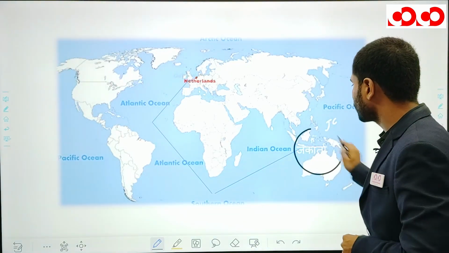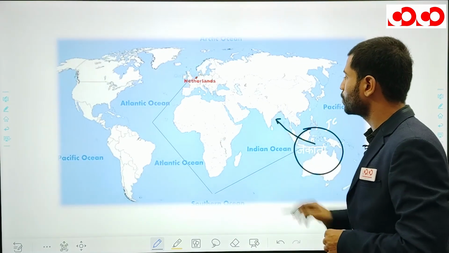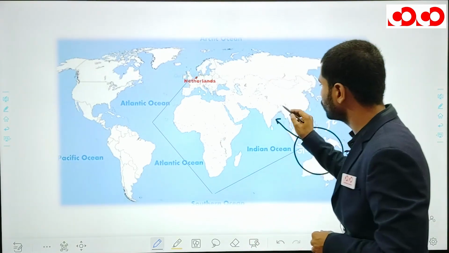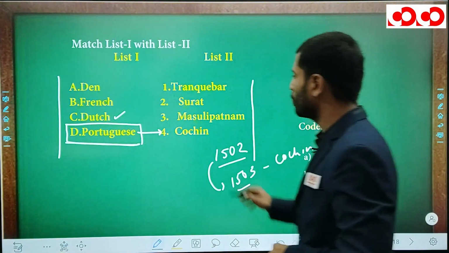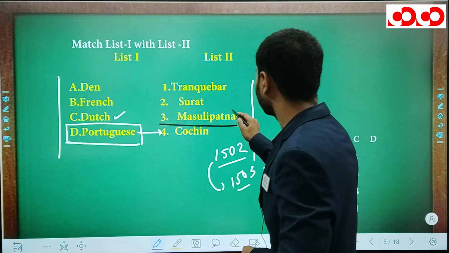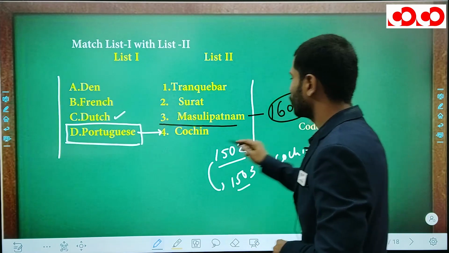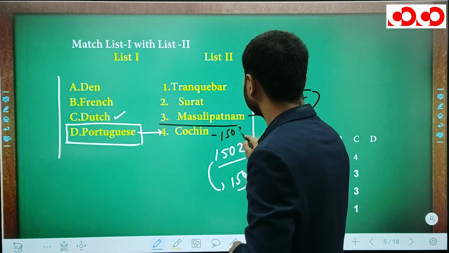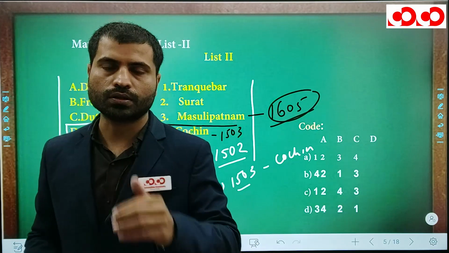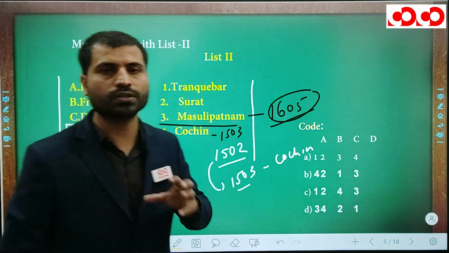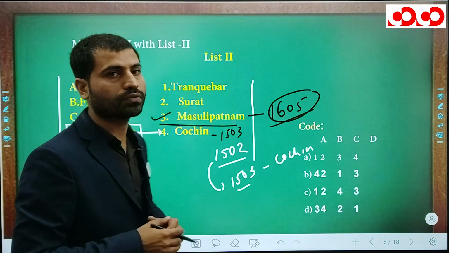After making Jakarta a very important center, they came to India on the eastern coast, the Coromandel. Okay, so they came to Coromandel. Obviously the first settlement of the Dutch was Masulipatam, and they made this settlement in 1605. Cochin 1503 and Masulipatam 1605. So you can easily remember that Masulipatam is the first port of the Dutch.